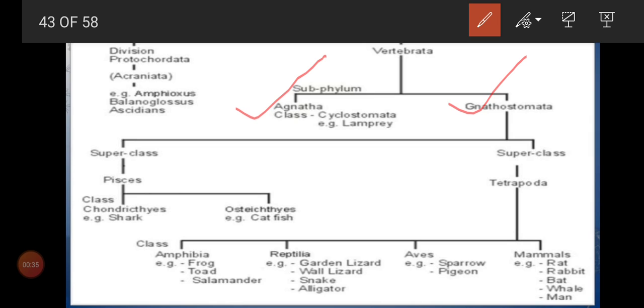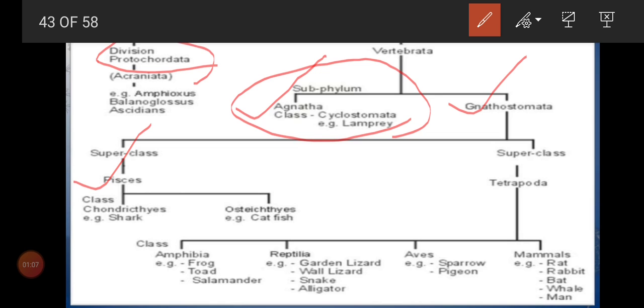Under chordata, how many groups we have? We have three subphylum: Urochordata, Cephalochordata and Vertebrata. Urochordata and Cephalochordata both also come under what group? Protochordata alone. So we can remember like that also, no problem. Is that clear? So under Vertebrata we have only two groups, Agnatha and Gnathostomata. Agnatha will have only one class, Cyclostomata. Is that clear? And Gnathostomata we have again two, fishes and